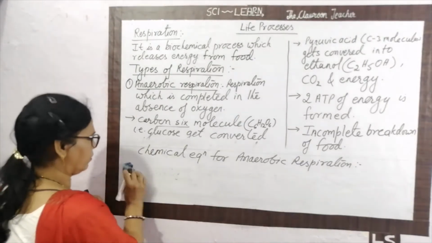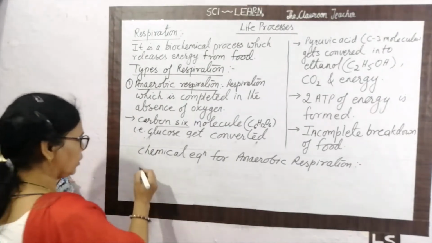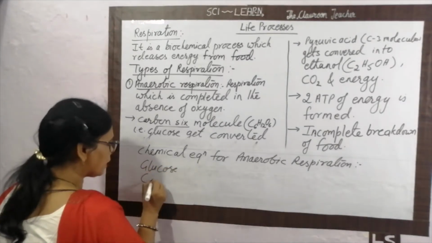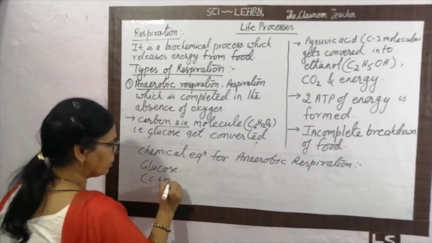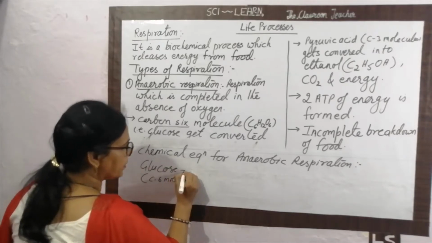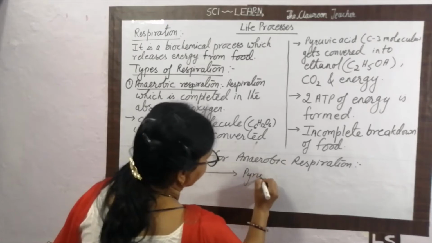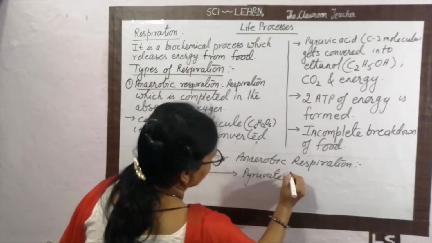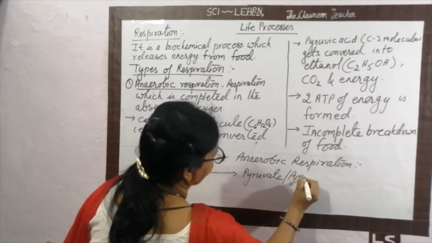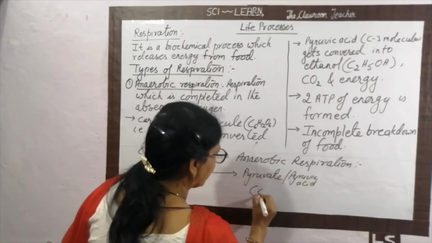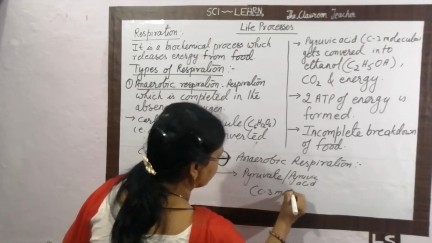First, we see the word equation. What is there? That is glucose. Glucose is the carbon 6 molecule. This carbon 6 molecule gets converted into pyruvate or pyruvic acid. This is actually a carbon 3 molecule.